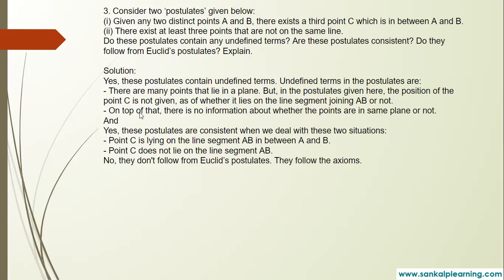Here there are many points that lie in a plane, but in the postulate given here, the position of the point C is not given, whether it lies on the line segment joining AB or not.